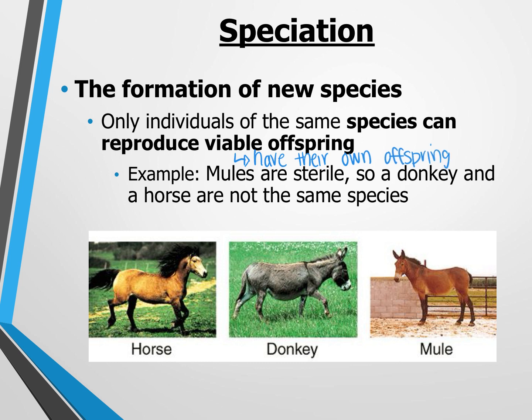So, for example, mules are sterile. So if a donkey and a horse were to mate, they make a mule, but mules can't reproduce and create their own offspring. So that means that horses and donkeys are two different species, and this is where we draw the line between separate species.